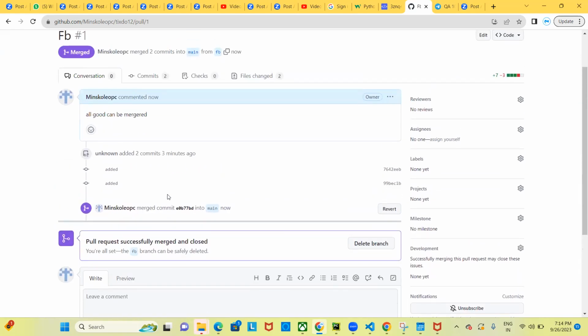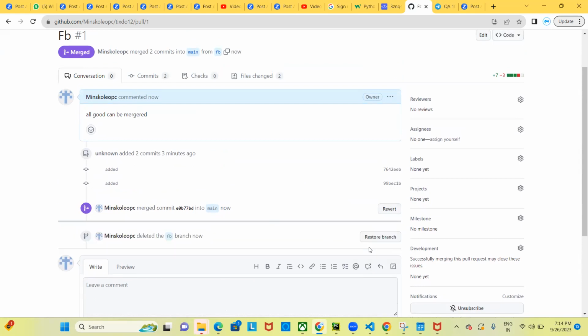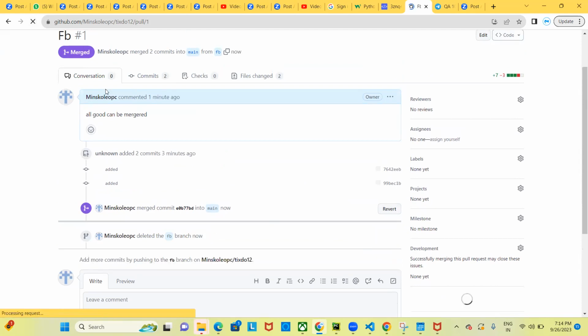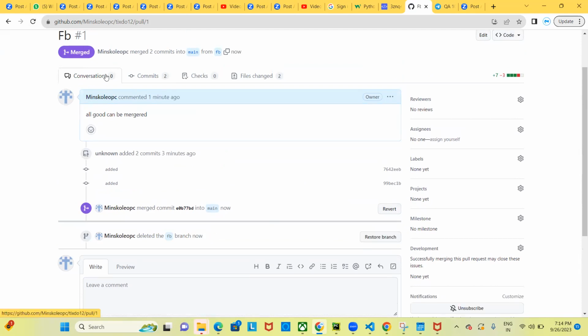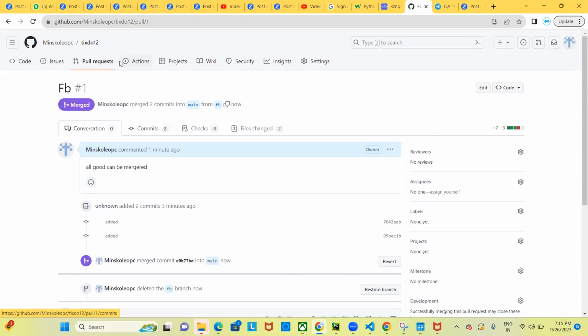Are both branches the same? Main remote and main fb branches are the same. What you need to simply do is delete this branch. Which branch? Remote fb. Now, after deleting this remote fb branch, we are again left with only one branch, which is main remote.